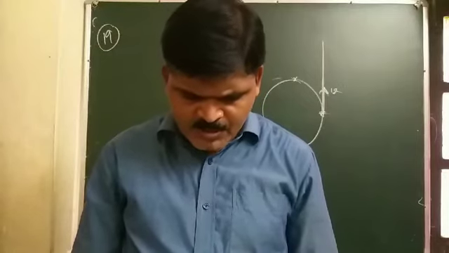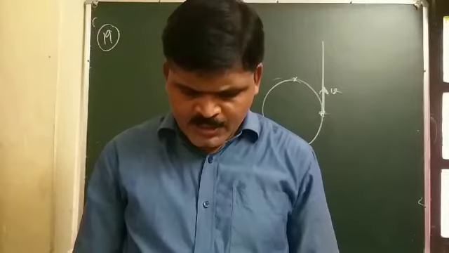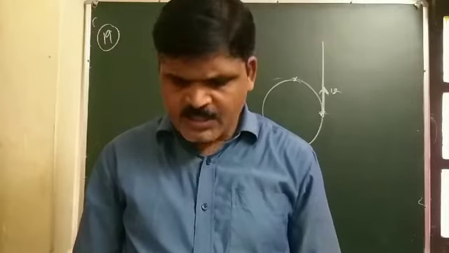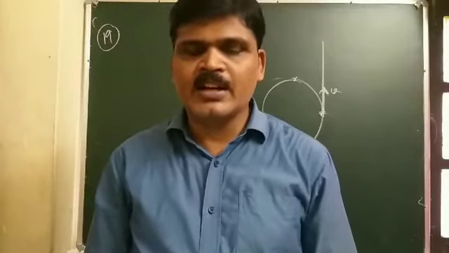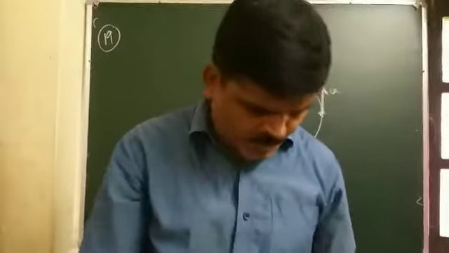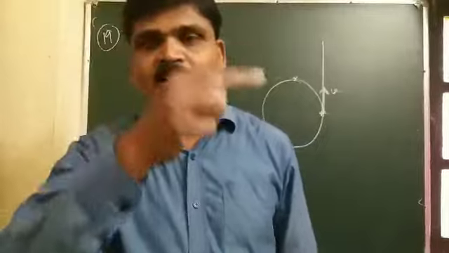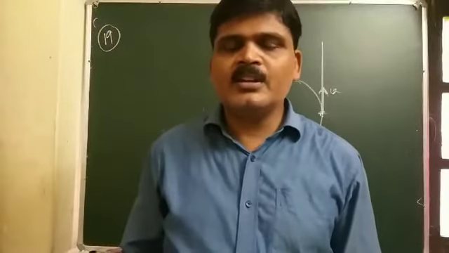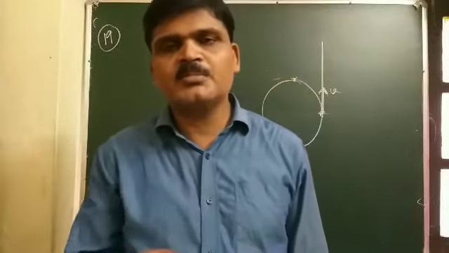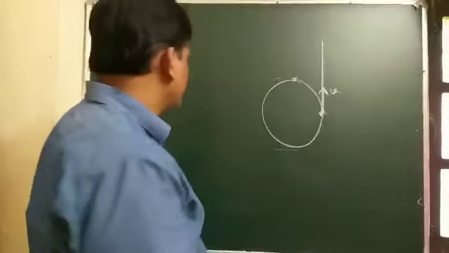in uniform circular motion averaged over one cycle is a null vector. This statement is correct. If the particle is moving in a circle with constant speed, the particle is doing a uniform circular motion.